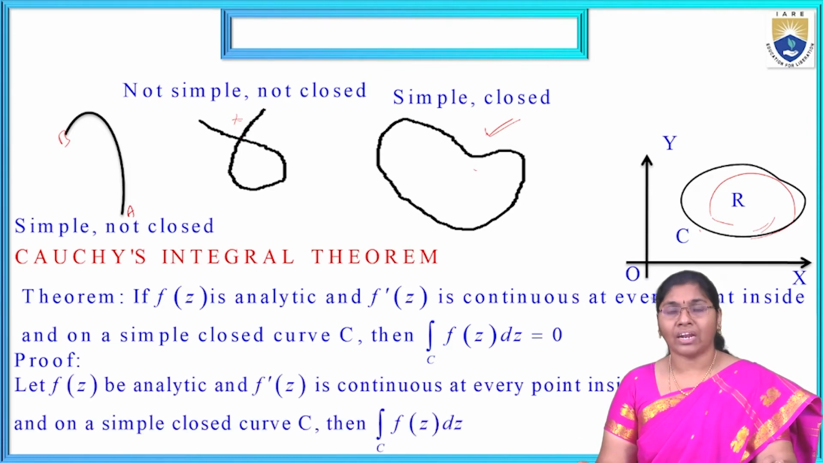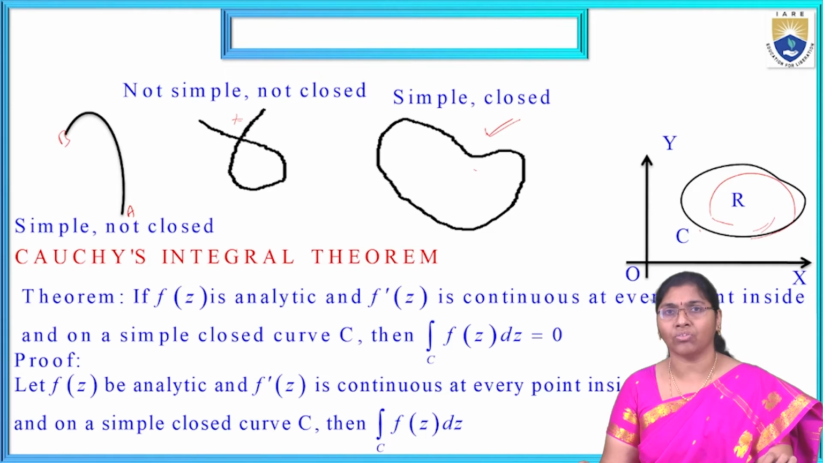Now the proof is: let f of z be analytic and f dash of z continuous at every point inside the region and on a simple closed curve C, then the integral over C of f of z dz. Sometimes the integral of f of z dz will be unequal to 0, or some function, and we solve that. In the integral theorem condition, it is equal to 0. Now we have to prove that.